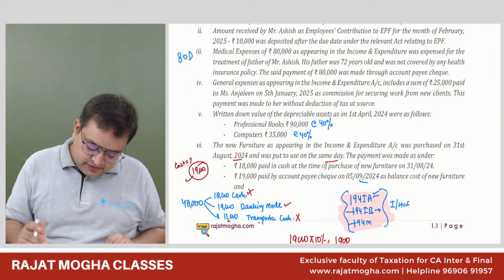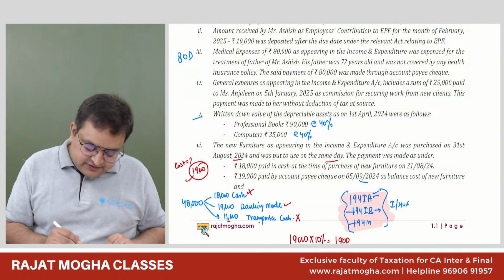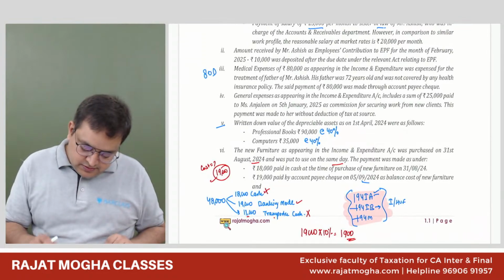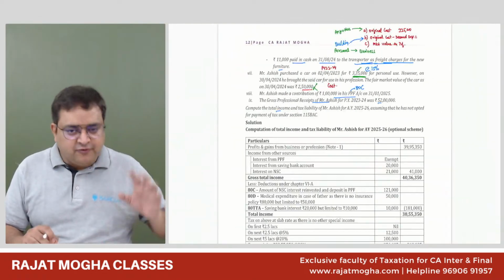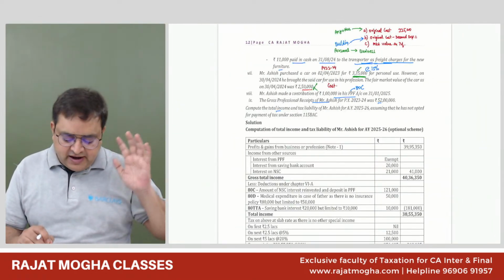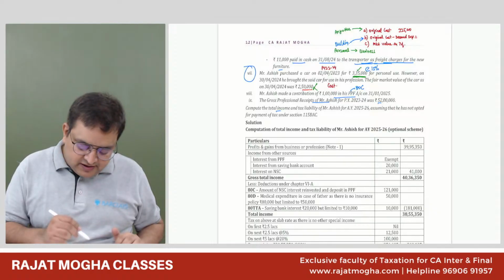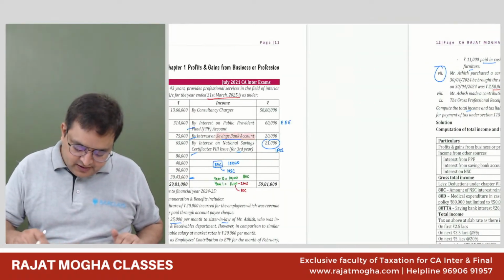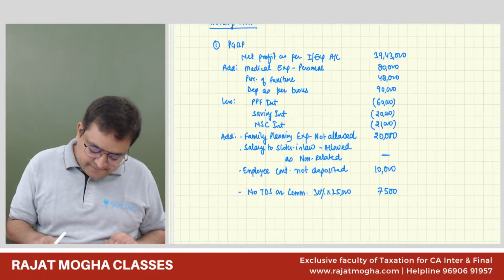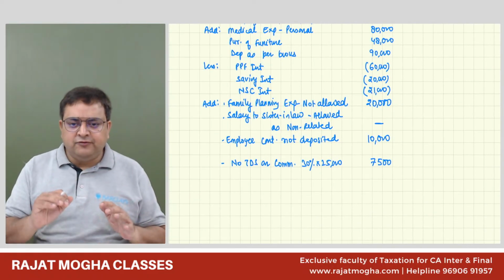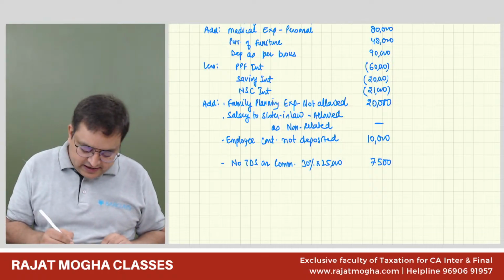Then depreciation. Depreciation will compute. Fifth point is regarding depreciation. Sixth point is again for furniture. We have to compute depreciation because 48,000 we have already added it back. Then it was car. We'll compute depreciation. So all these 3 points are related to depreciation. So let us do it right here. We are not making a separate note for depreciation. It's easy. We'll do it directly.